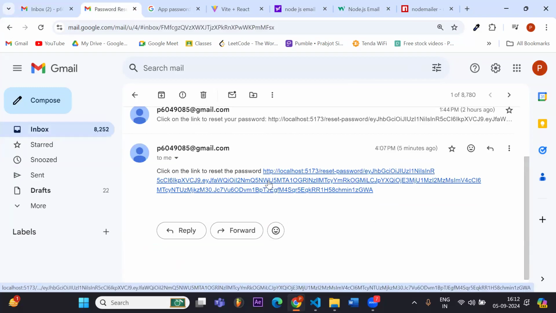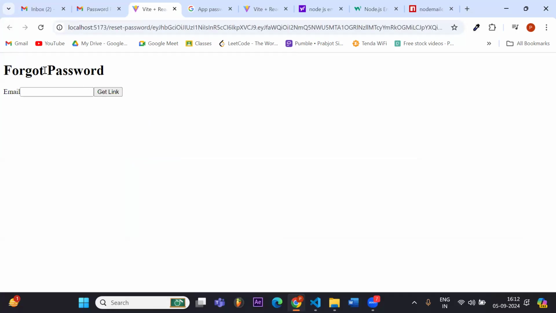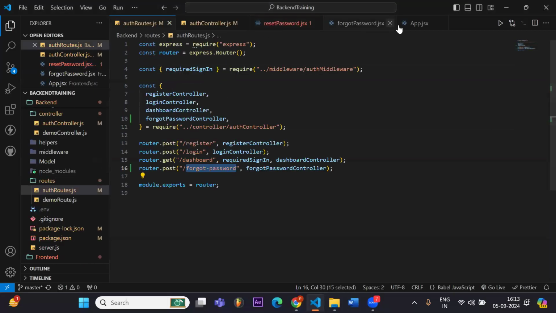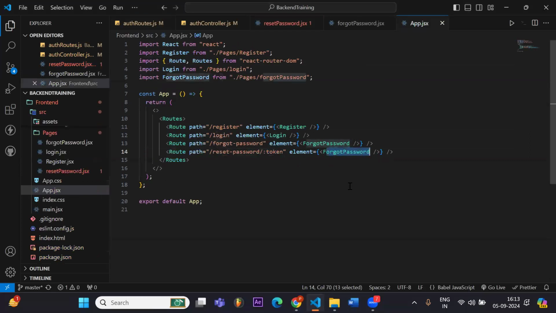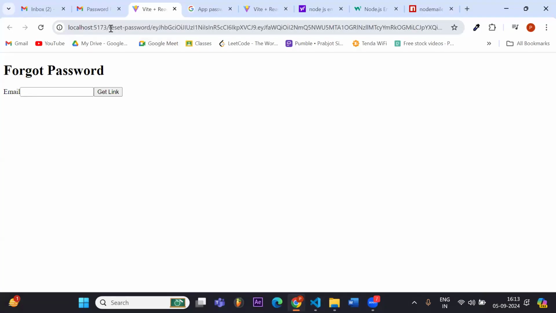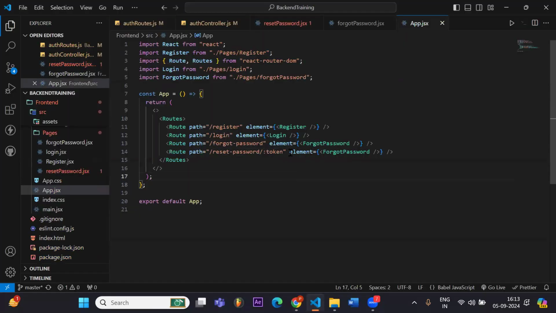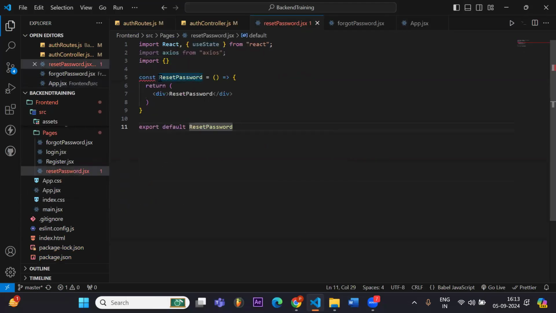If I click that link, this will navigate me to localhost 5173 reset password, and then a token is coming in. Currently it's going to the forgot password, because we have not changed this section here. So anything after reset password will act as a token and go to the forgot password. But I have to navigate to the reset password, so I will make it.